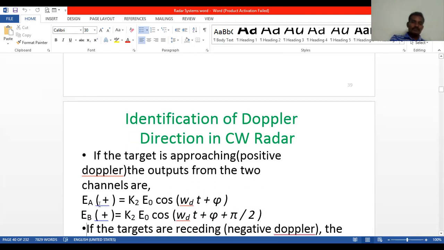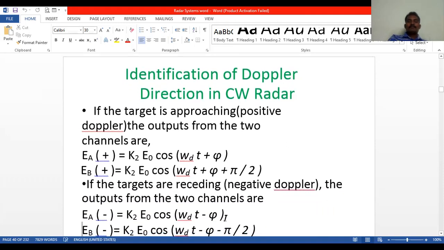So EA of plus is equal to K2 into E naught into cos omega dt plus phi, whereas EB of plus is equal to K2 into E naught into cos omega dt plus phi plus pi by 2.